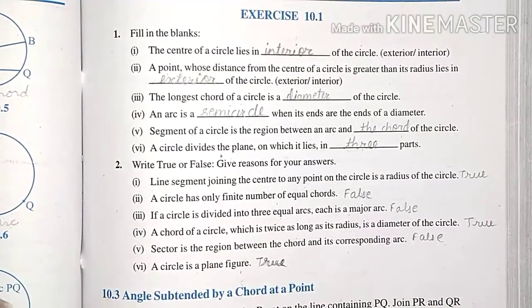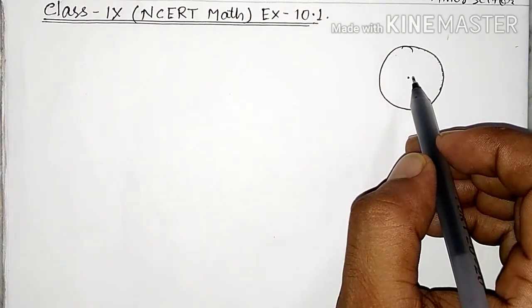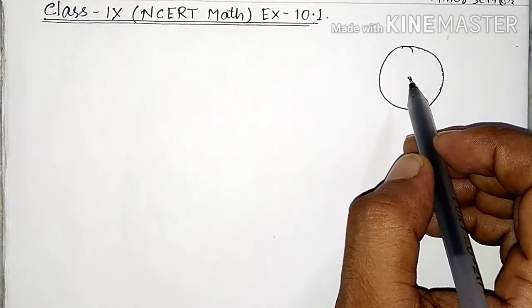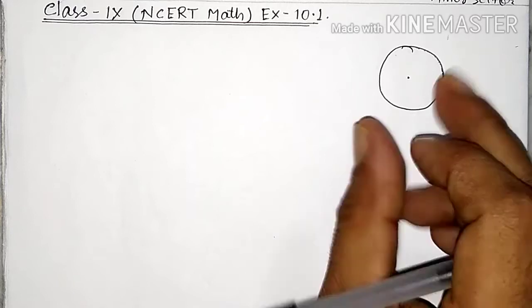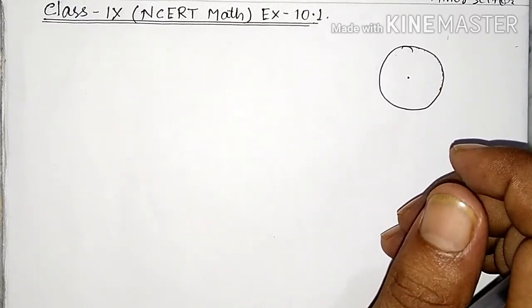How do we understand this? Here it says a point whose distance from the center of the circle is greater than its radius.